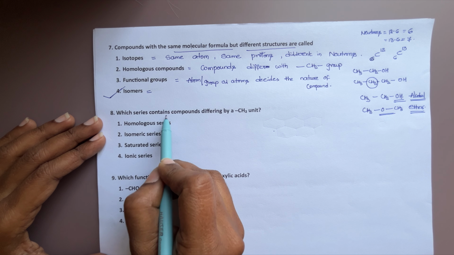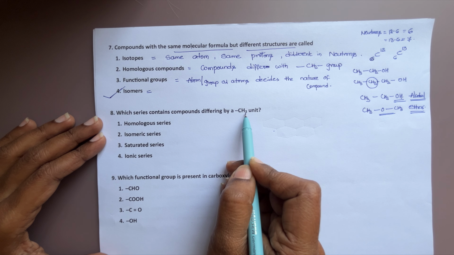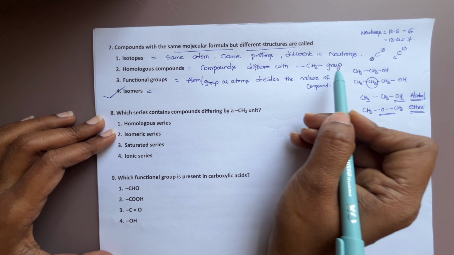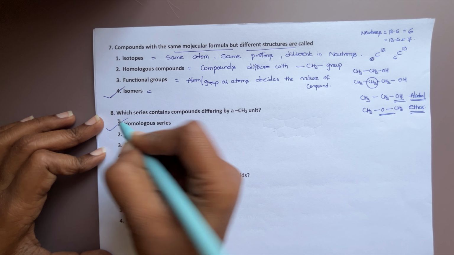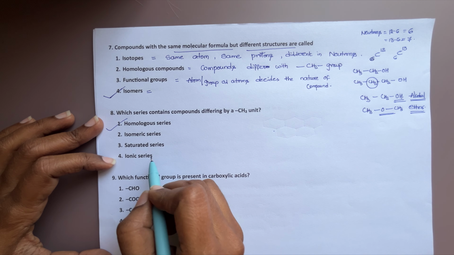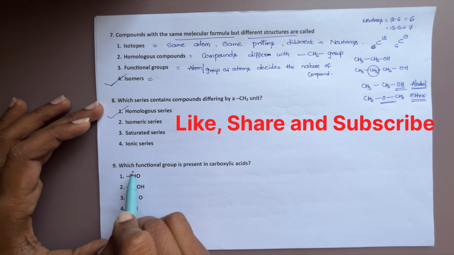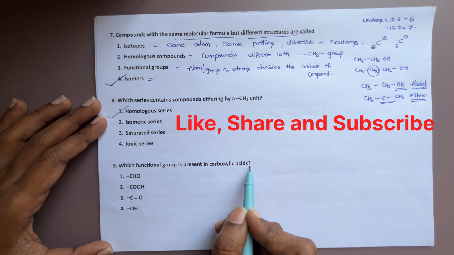Now, which series contains compounds differing in their CH2 unit? Just now we discussed that homologous compounds differ with a CH2 group. So the answer is homologous. Remaining options like isomeric, saturated are not the answers. Now, which functional group is present in carboxylic acid?